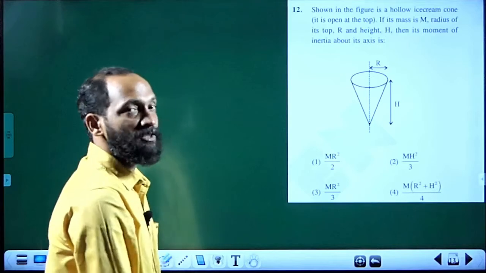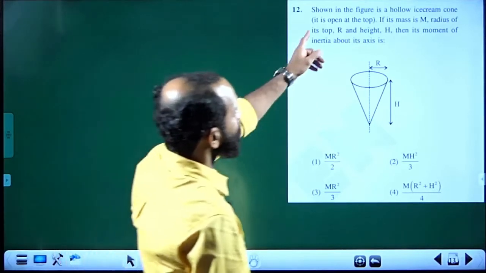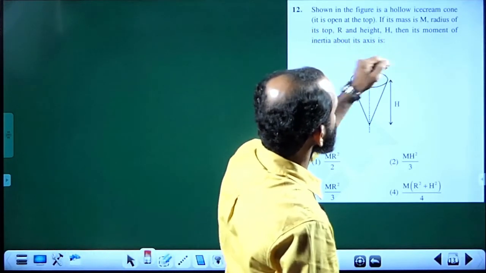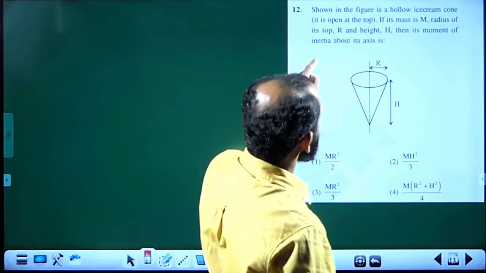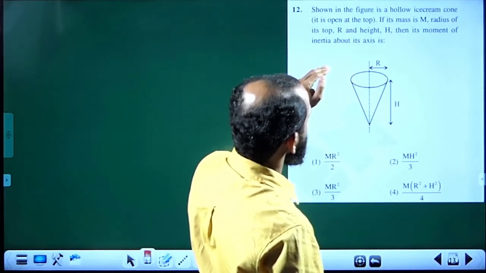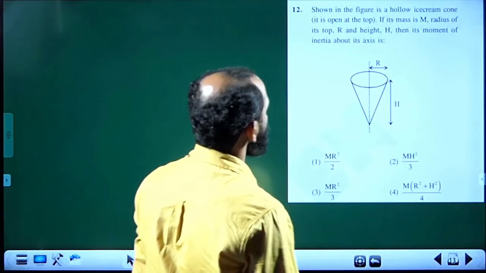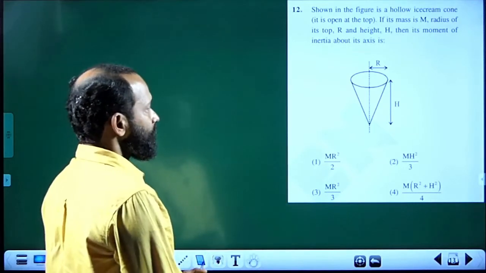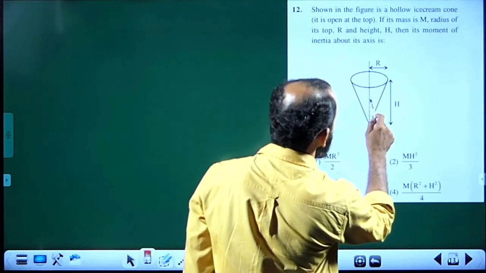Next, we are explaining the method shown in the figure. A hollow ice cream cone, open at the top. If its mass is m, radius of top is r, height h, then the moment of inertia about its axis will be?